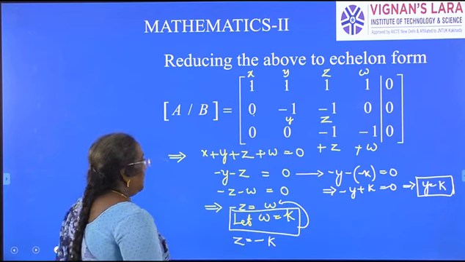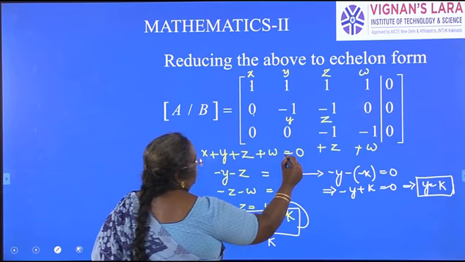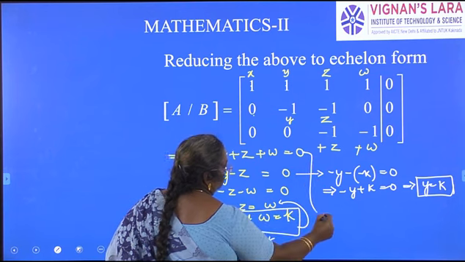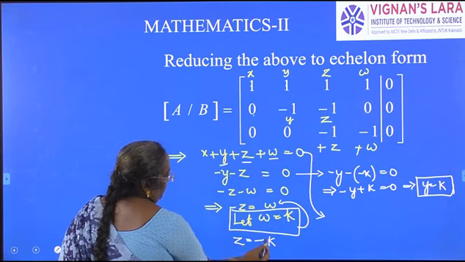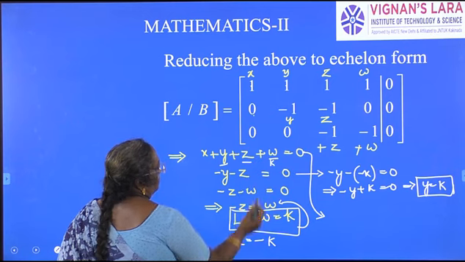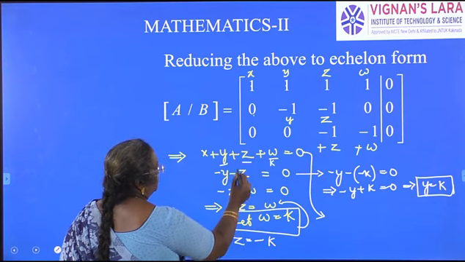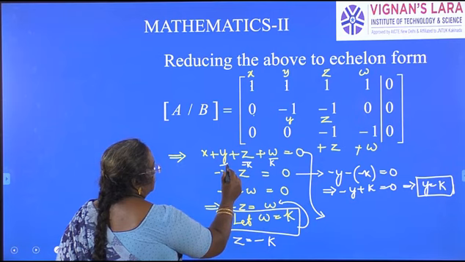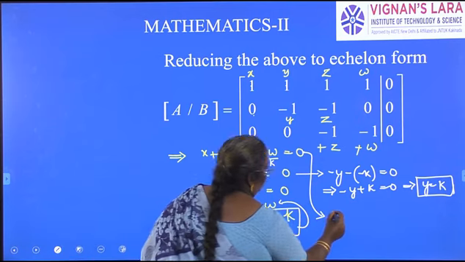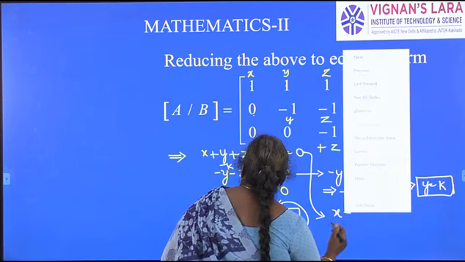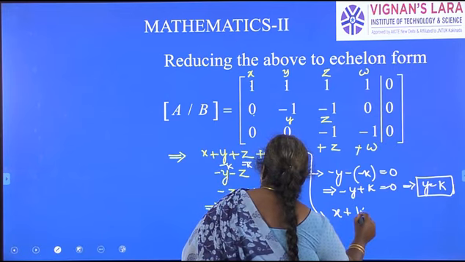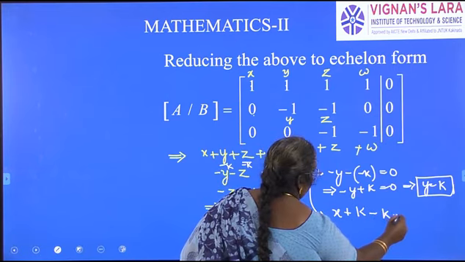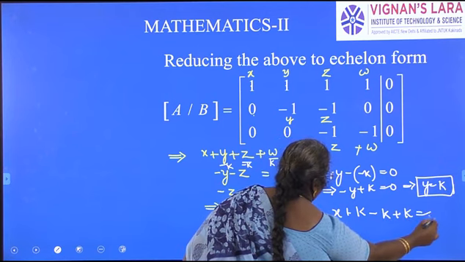Similarly, if you use this equation, we know the y value, z value, and w value. What is w? It is k. Z is minus k. Y is k. Substitute those values: x plus k minus k plus k is equal to 0.